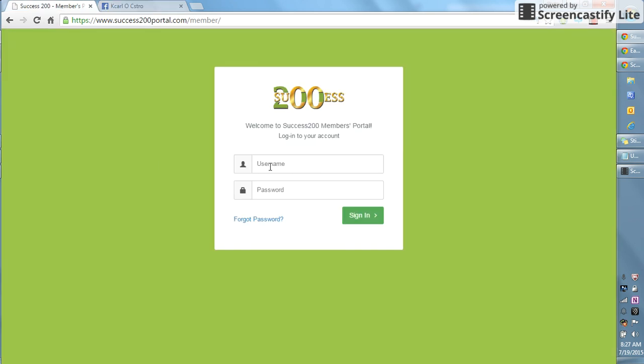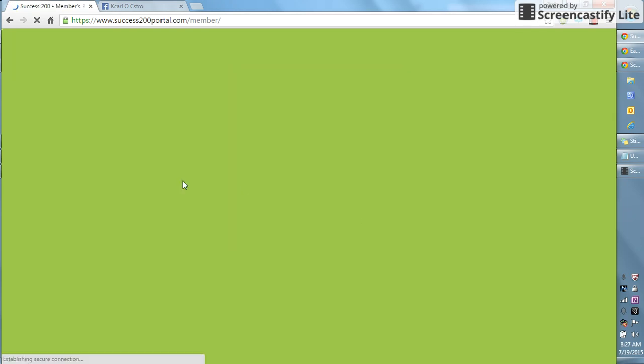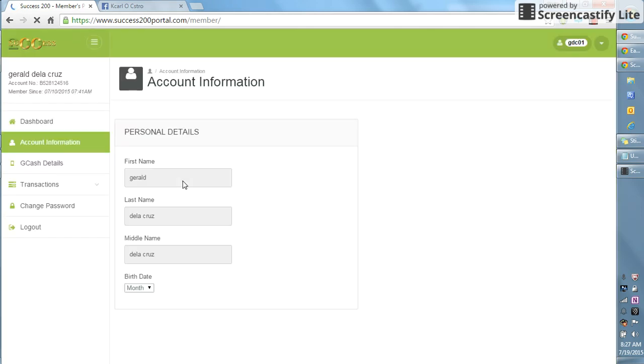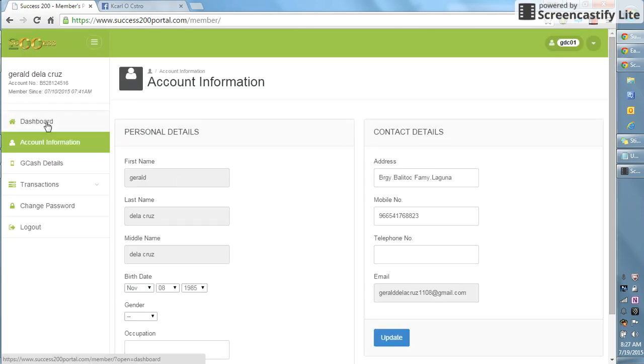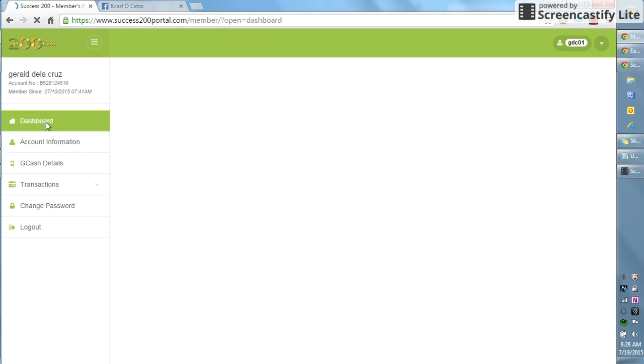Okay, so I'm going to teach you how to encode your pay-ins. First, you need to go to the website success200portal.com, and input your own username. For the meantime, I'm going to use my cousin's username and password, because we're going to encode. Click on sign in. The first page that opens is your own account information, so you don't need to do anything about it. Just go to your dashboard to encode your pay-ins.